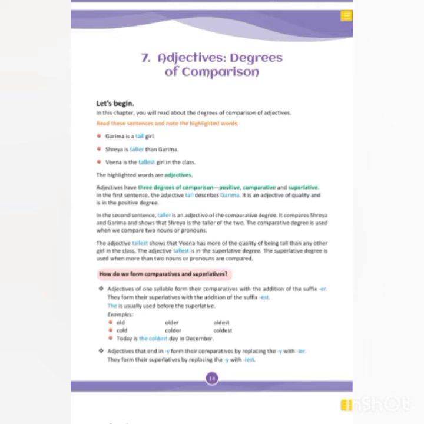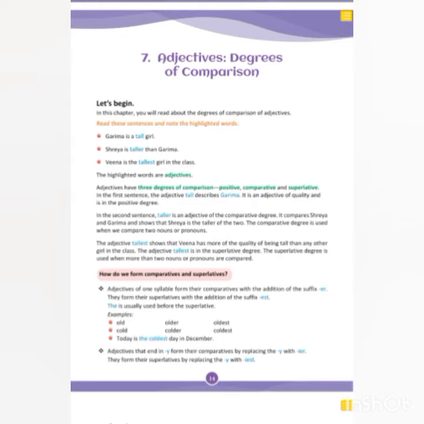Example: old, older, oldest; cold, colder, coldest. Today is the coldest day in December. So in December, there are 31 days. From all 31 days, today is the coldest day.